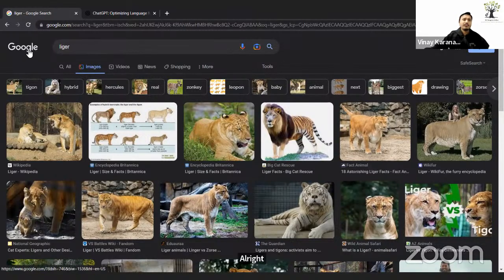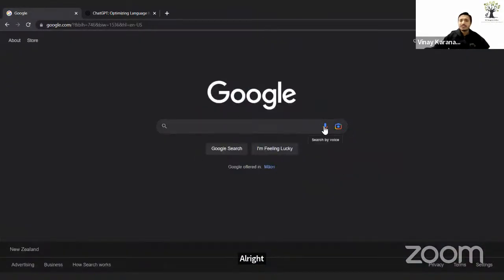Second, you can use search by voice. That way you can search something using a voice-to-text protocol. Whatever I'm telling over the voice, it will nicely convert into text, the way currently the subtitles and captions are coming.